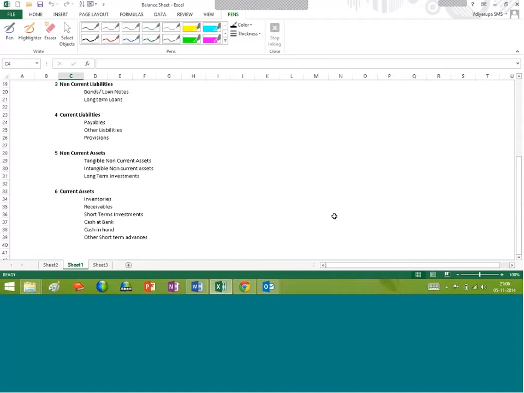So the number of years which the organization technically feels that the asset can be used in the business is referred to as the useful life. And for every tangible asset other than land, there is a useful life. For land, no useful life is assigned as per accounting. Why? Because land is never destroyable.